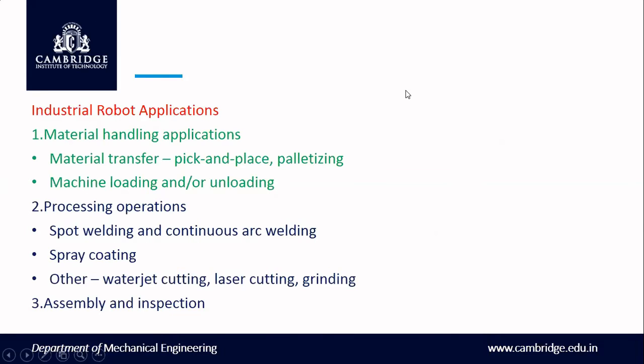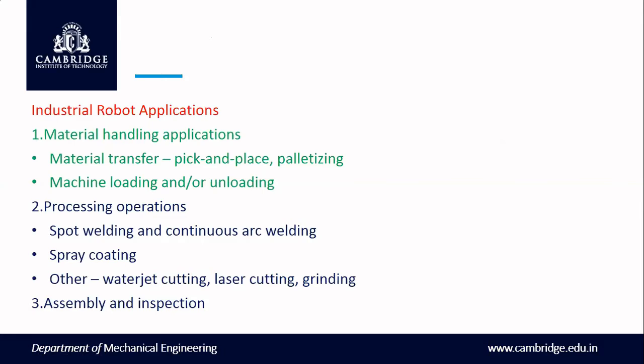Next, there are a number of applications of robots nowadays. Industry 4.0, and now industry 5.0 has also come into existence. Smart factories, a number of things are there. Now what are the applications of industrial robots? Where are you supposed to use industrial robots? That is material handling applications. If you want to handle some big materials which weigh very high, for example, a human can't move such kinds of things, they can be handled by robots.